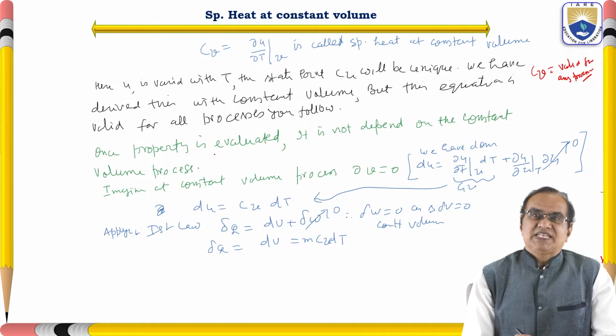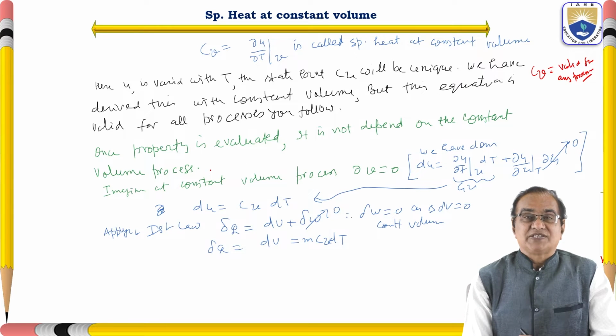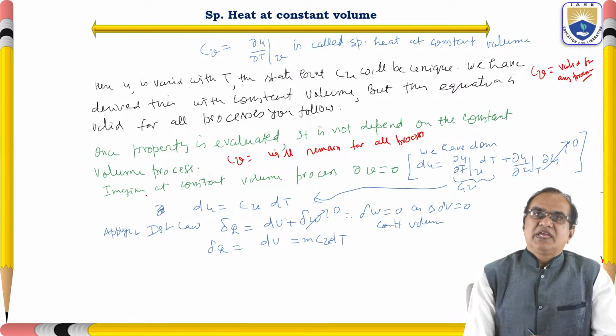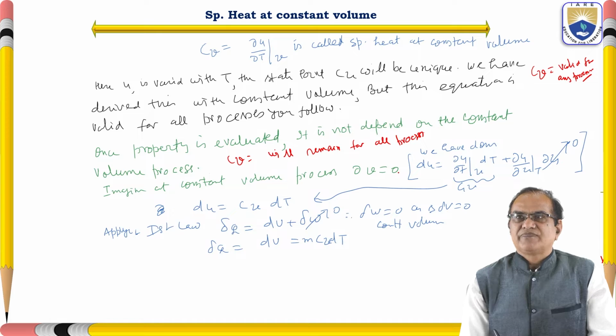Once the property is evaluated, it does not depend on the constant volume process. Once you find the value of Cv, it will remain the same for all processes. Imagine a constant volume process, where dV is equal to 0.